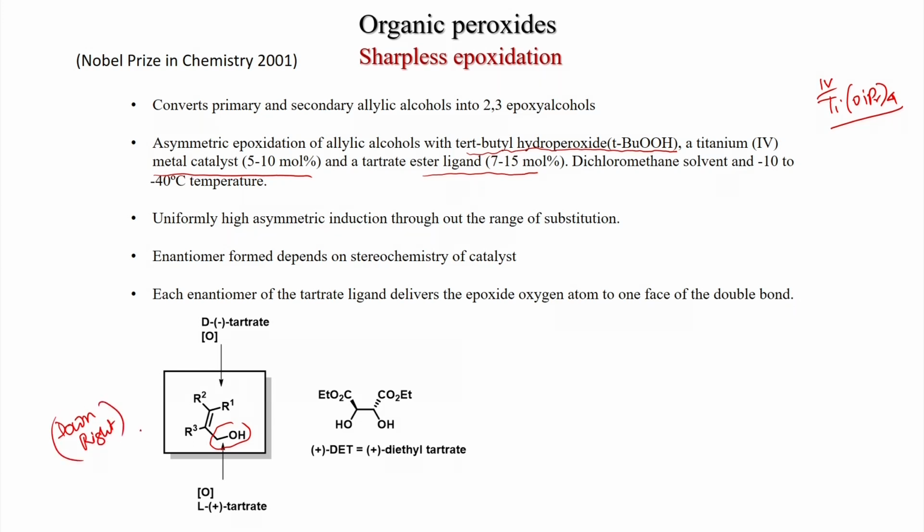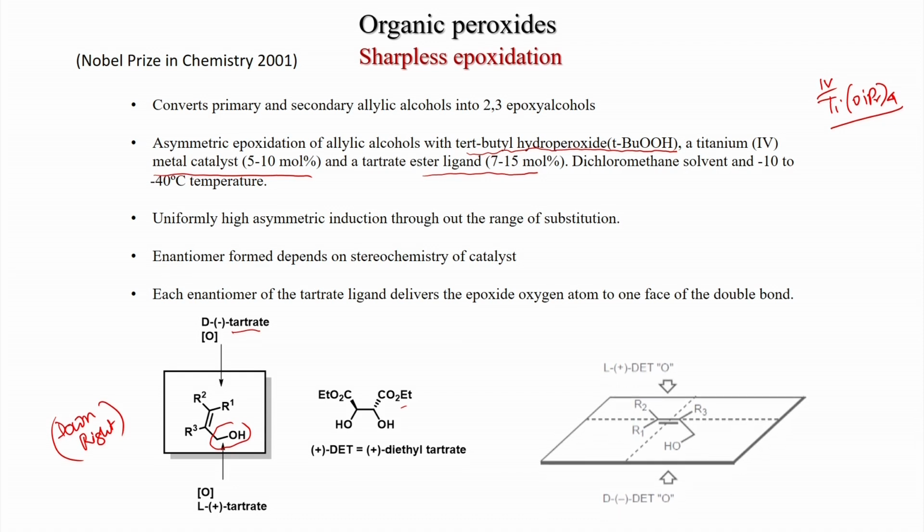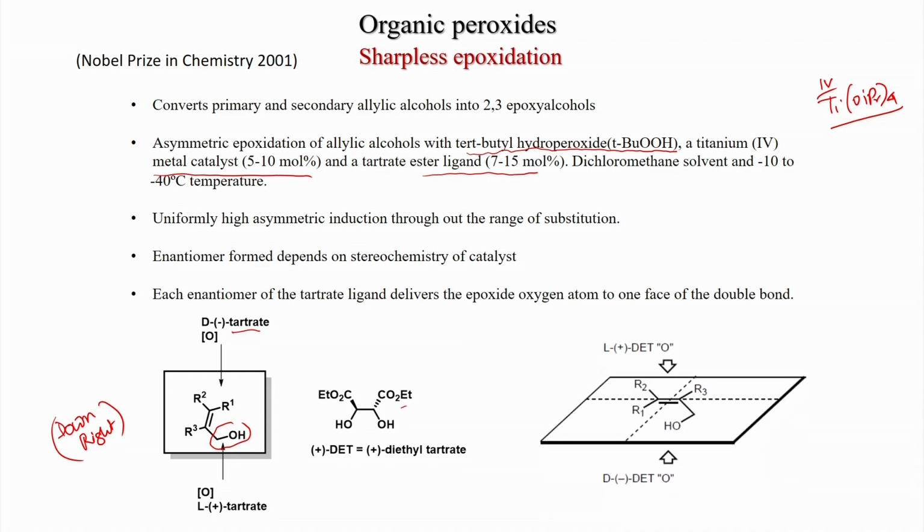So, the double bond will be drawn in such a way that the CH2OH group will be down side and it is right side. Then what will happen? Then D minus tartrate, like diethyl, will react from the top face and plus tartrate will react from the down face. And if you draw the allylic alcohol, suppose if you give a rotation, then what happens?